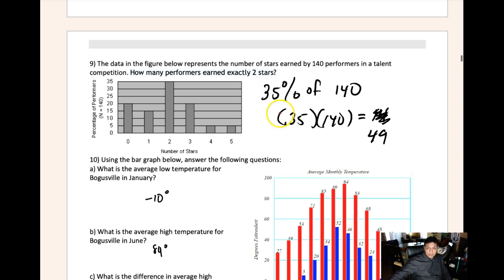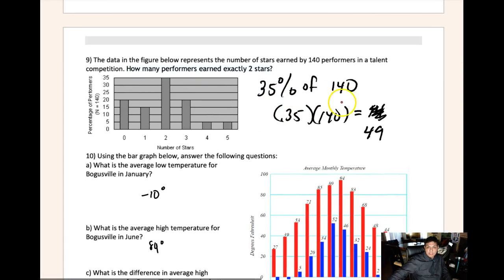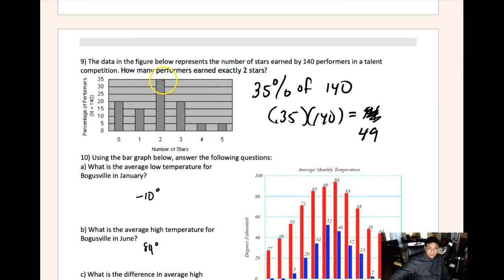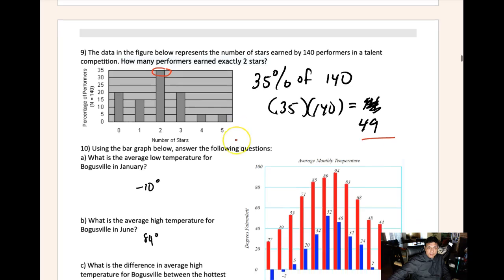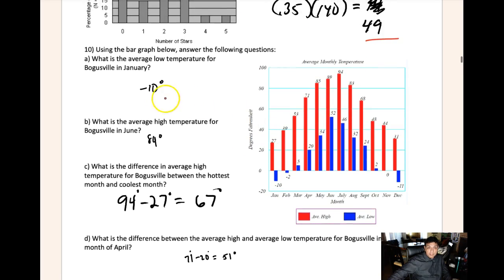Again, reminding you how important it is to be able to take a percent of a total, 35% of 140 in this case. At 2 stars, there's my 35% right in there. And you can see 35% of 140 is 49. And then answering this question, just make sure you're reading it correctly. You can see these answers here.